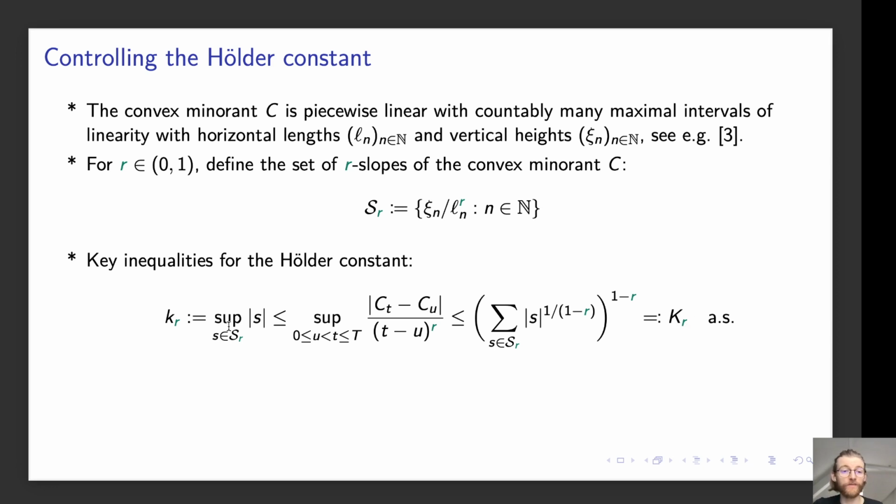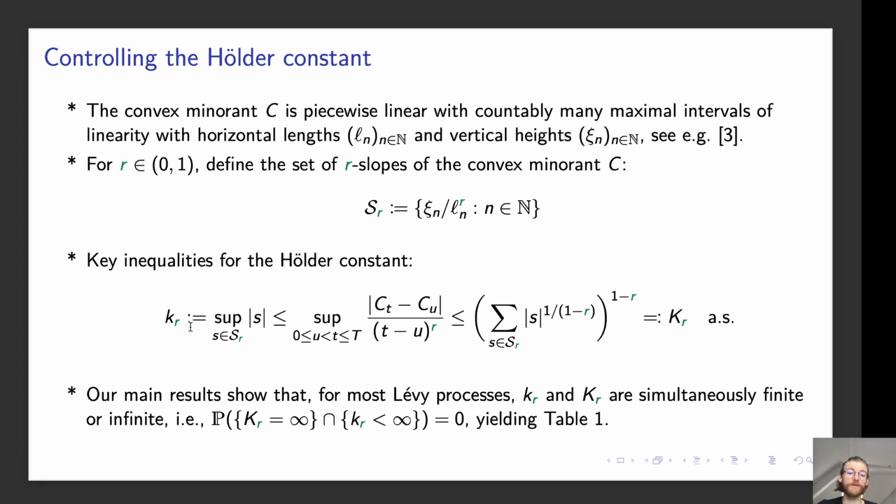So it would be enough for us to show that capital K_r is finite to show Hölder continuity. However, it will also be enough for us to show that small k_r is infinity to show that it's not Hölder continuous. Our main results from this paper show that for most Lévy processes, small k_r and capital K_r are simultaneously finite or infinite. So that means that K_r infinity intersected with small k_r finite has probability 0. And this is what yields the table in Figure 1 we saw before.